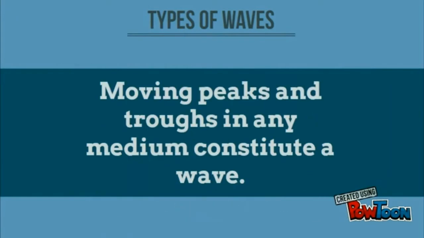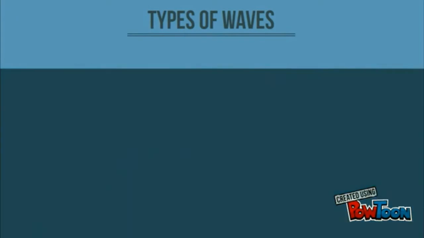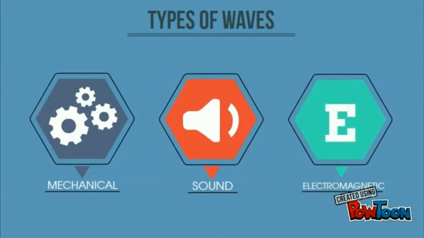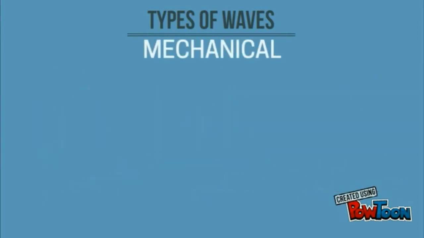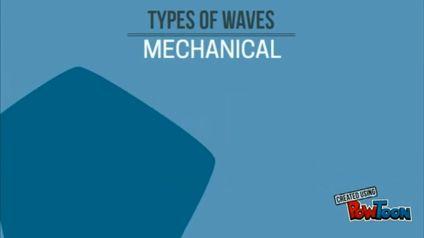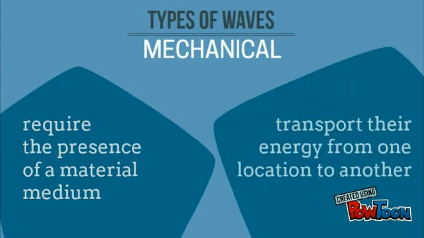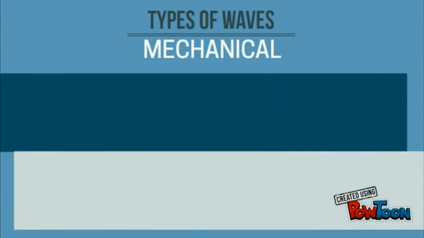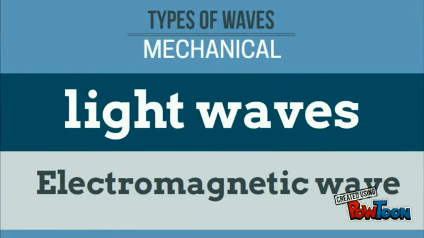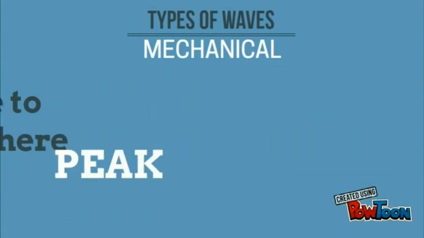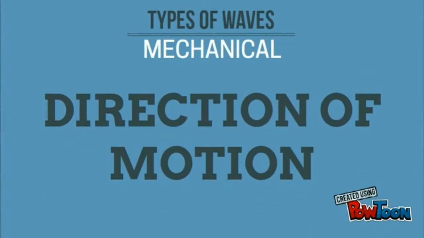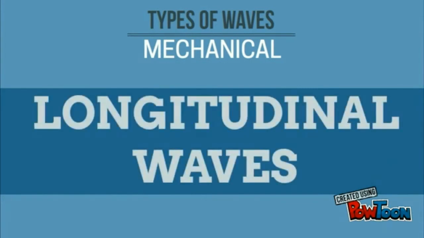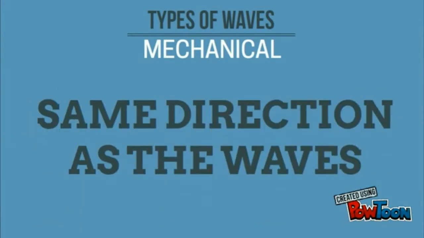Mechanical. Moving peaks and troughs in any medium constitute a wave. And waves have many kinds actually, and to name some, mechanical, sound, and electromagnetic waves are examples. Mechanical waves, unlike electromagnetic waves, require the presence of a material medium in order to transport their energy from one location to another. While sound waves are examples of mechanical waves, light waves are examples of electromagnetic waves. It is possible to have waves where the peaks and troughs are perpendicular to the direction of motion, like in the case of water waves. These waves are called transverse waves, and the other kind is a longitudinal wave, having peaks and troughs in the same direction as the wave.